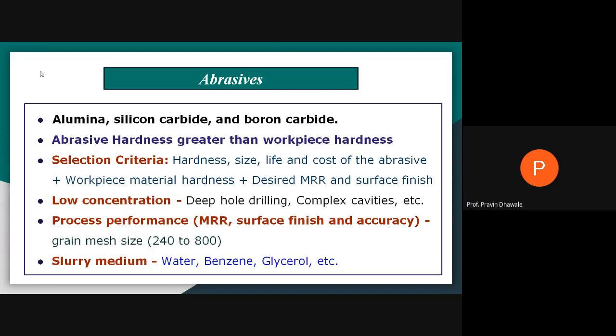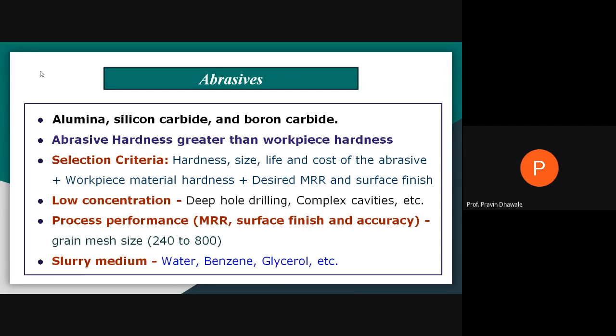When you are going for complex cavities and deep hole drilling, at that time we require a low concentration of abrasive. That is, abrasive having a smaller grain size or grit size will be utilized in drilling deep holes and forming fragile, complicated shapes or complex cavities, where you are supposed to remove less material from the workpiece.